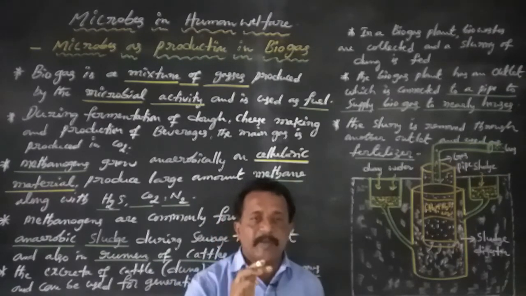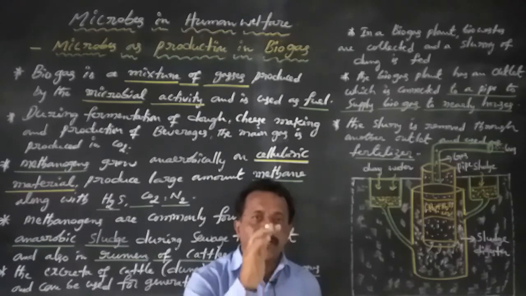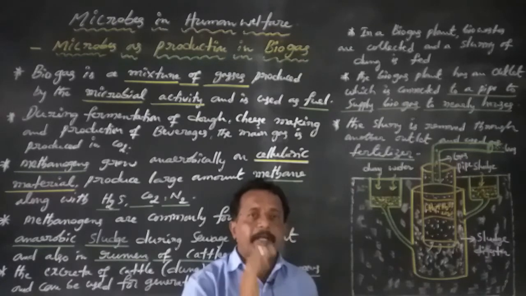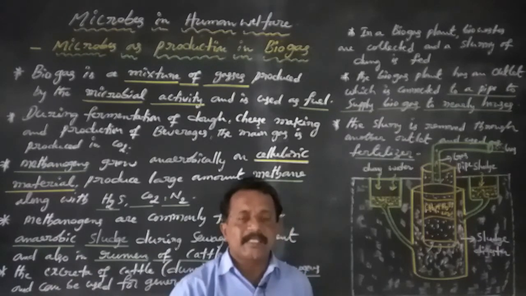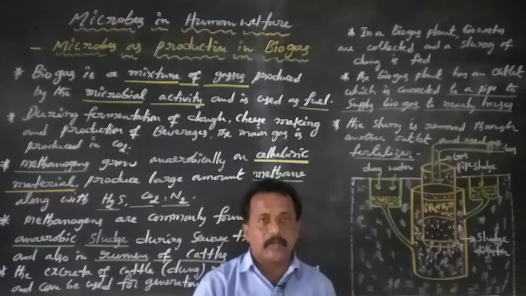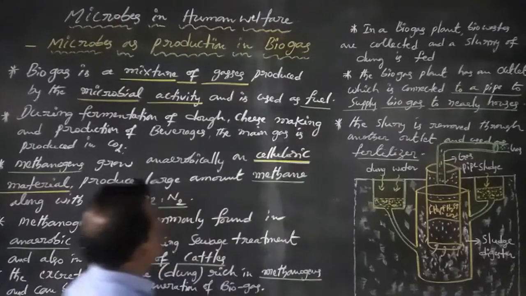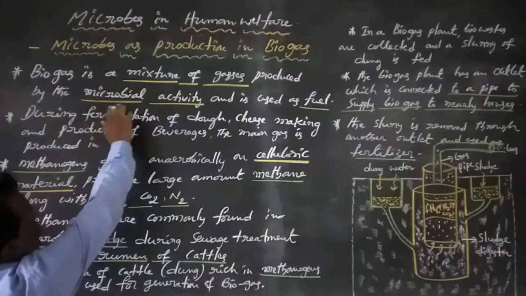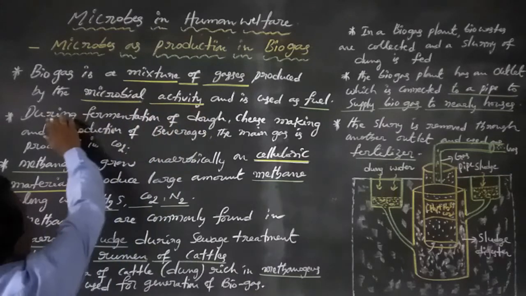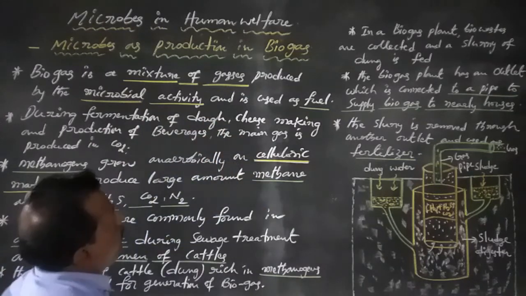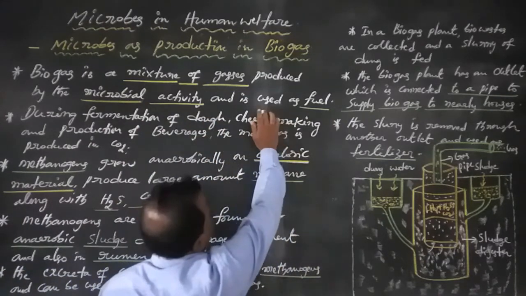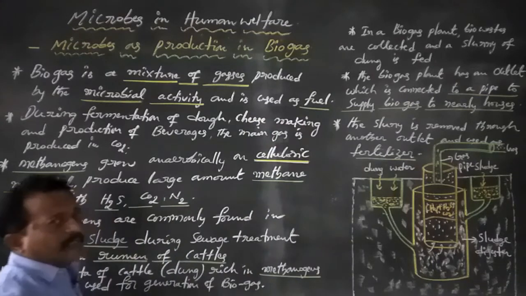In sewage treatment, the end product of primary treatment is primary effluent, and the end product of secondary treatment is biogas or gobar gas. Biogas is a mixture of gases produced by microbial activity and is used as fuel.